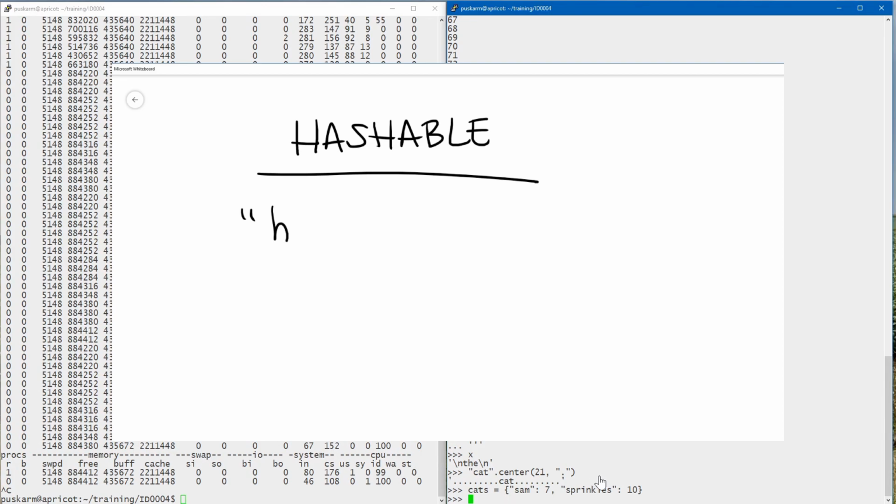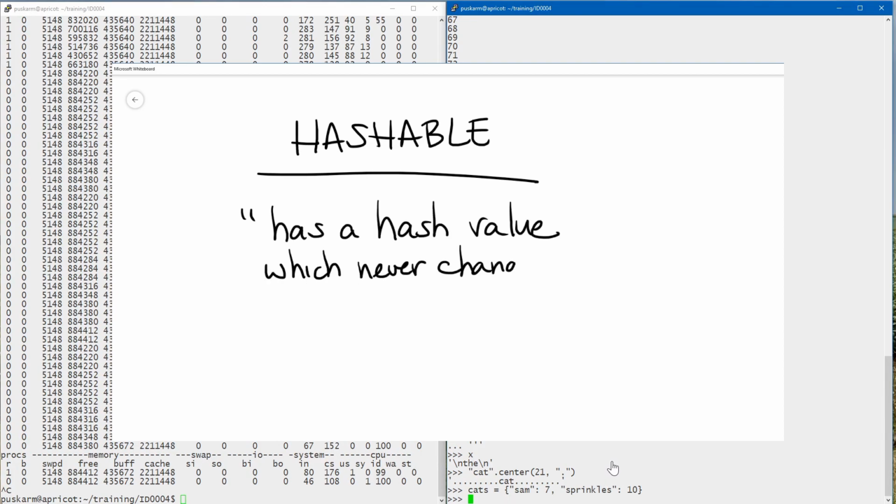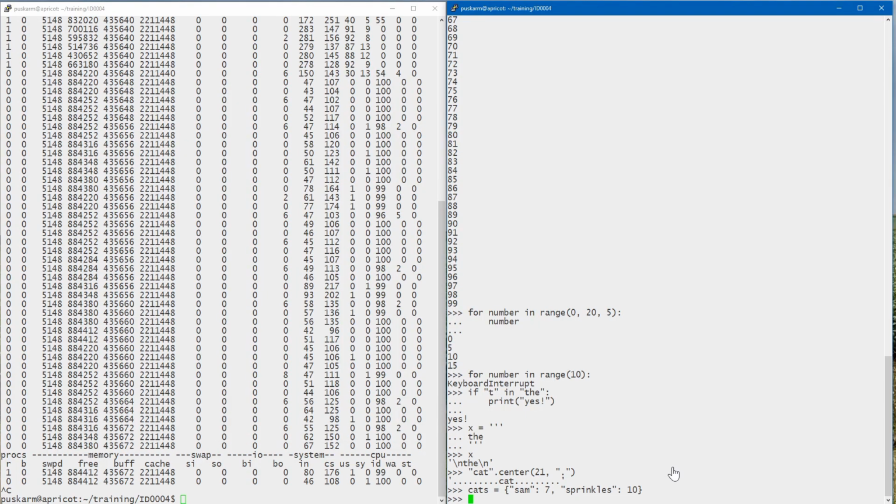So being hashable means that it has a hash value which never changes during its lifetime. You have to essentially be able to say it's unique across its life. If I create a student in our previous example, I have to be able to differentiate between the different students. Strings are immutable. You know, Sam, it's not the same thing as sprinkles.